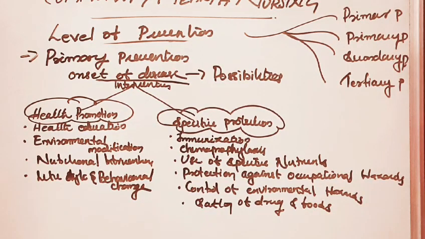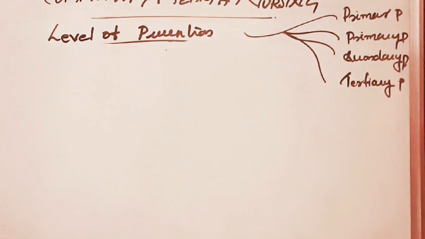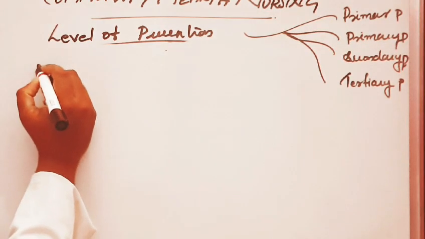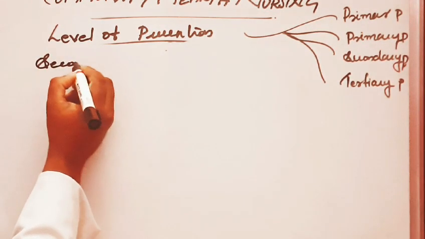Next, we will move to secondary prevention.